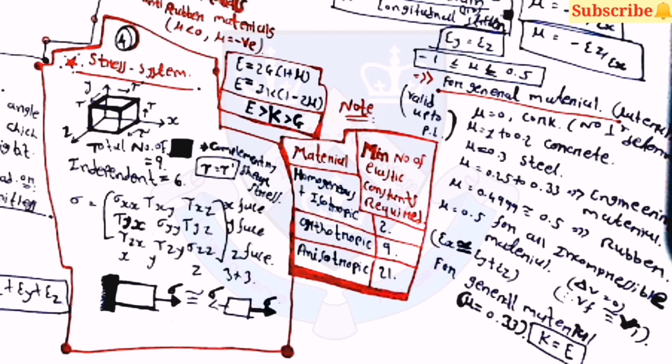Then E is equal to 2G into (1 plus mu), and E is equal to 3K into (1 minus 2 mu), and E greater than K greater than G. This note is very useful in the examination. Every year there may be questions on the equations of E, G and mu.